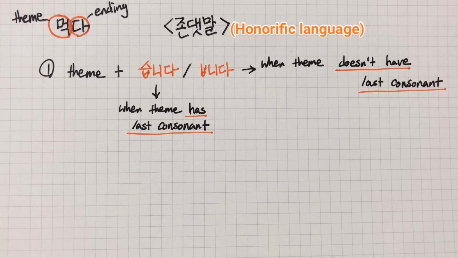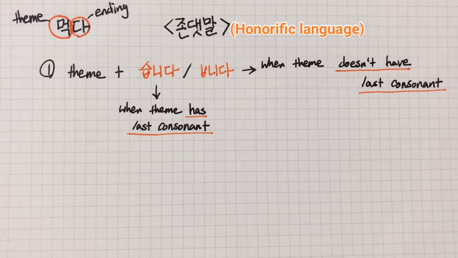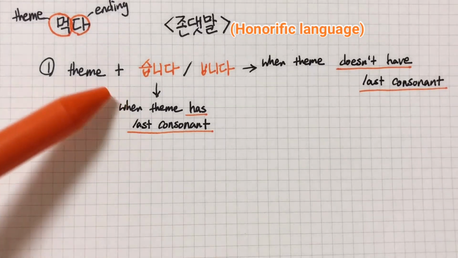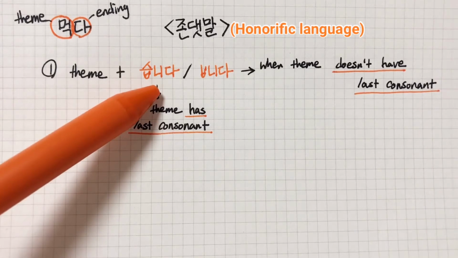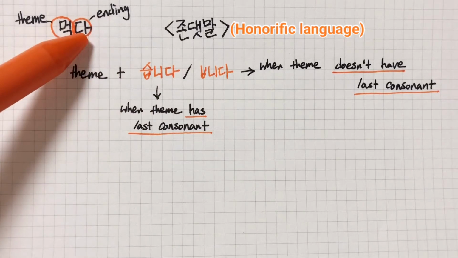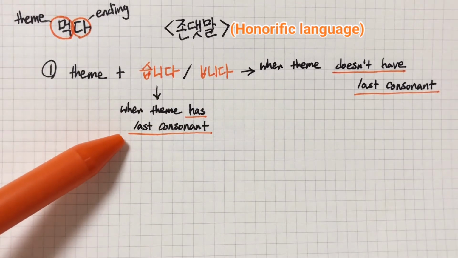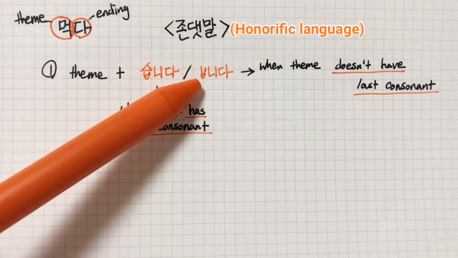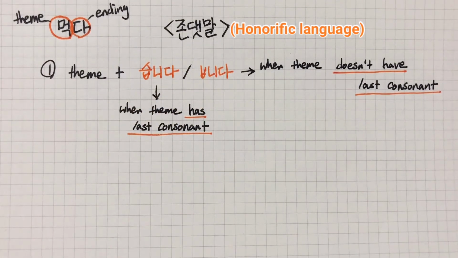Then now let's see honorific language. Like plain language, we use honorific language also in two ways. Then let's see the first way together. We use this conjugation when we do presentation in front of a lot of people or in announcement. Also here, we conjugate only ending part. So we leave theme and we put 습니다 or 비읍니다 instead of 다. We use 습니다 when theme has last consonant and 비읍니다 when the theme doesn't have last consonant.